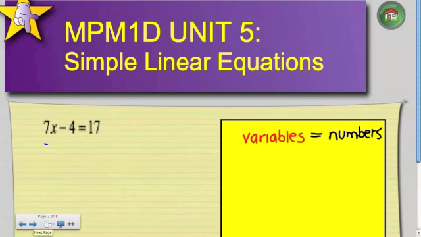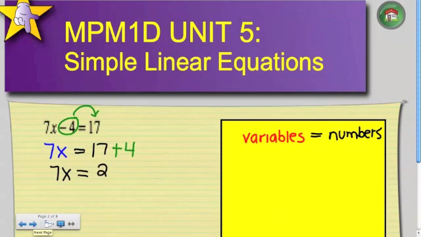So I know that the only variable I have for this particular question is 7x. I have a 17 on the right-hand side. What has to move over, Angie? Is it 4 or negative 4? So the negative 4 needs to move over to the other side, and when that happens, it becomes a positive 4. So that's my transposition, transposing the numbers. So I have 7x is equal to, what is 17 plus 4, Aaron? What's 17 plus 4?